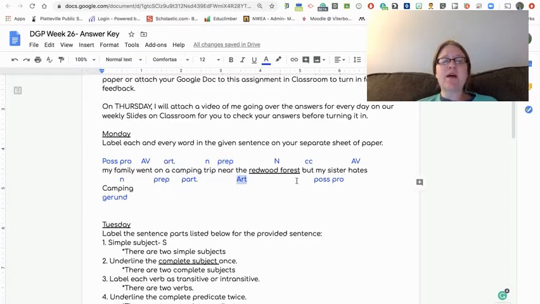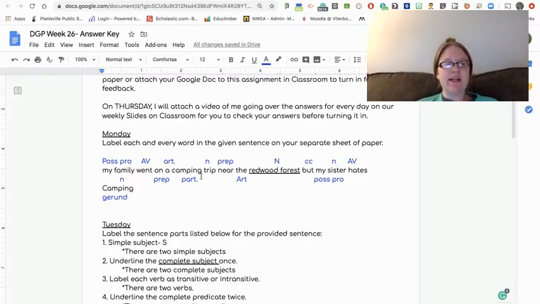I left a comment saying redwood forest, even though it's two words, should get one label. It is a proper noun as it is a specific place. But is a coordinating conjunction. My is, again, a possessive pronoun. Sorry, I missed a label here. Sister is a common noun. Hates is an action verb, and camping is actually a gerund.